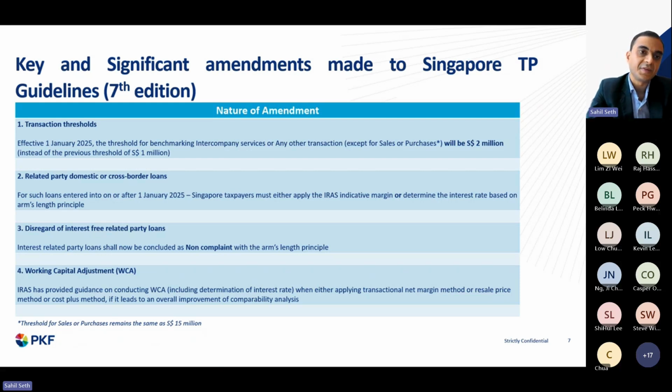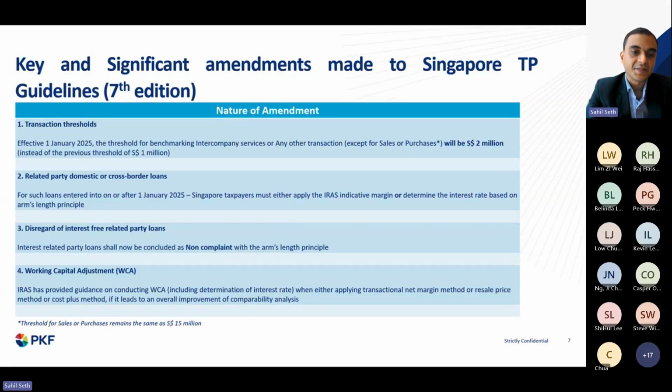2026, right? So effective 1st of January 2025, the threshold for benchmarking or covering transactions related to intercompany services or any other transaction has changed. Any other transaction would include leasing of property, grant of rights for any property, royalties, brand fee, license fee, trademark fee, corporate guarantee, and any other transaction. For all these transactions, the threshold has been increased from 1 million, which was till last year, to 2 million, right?